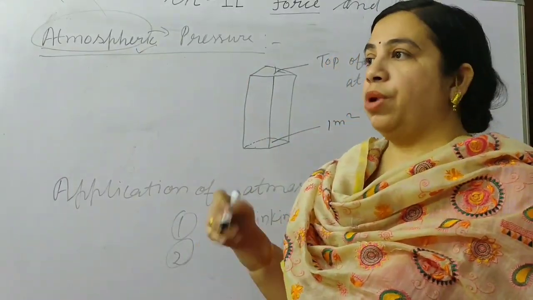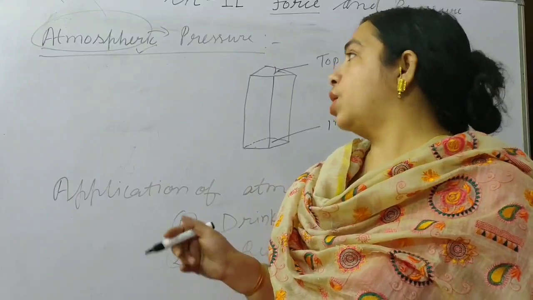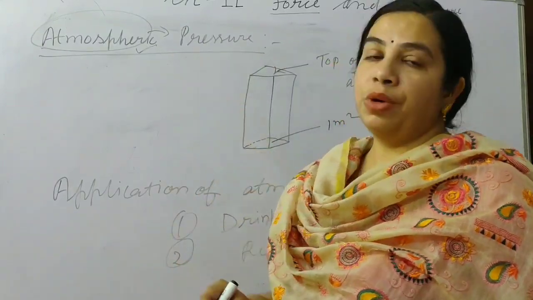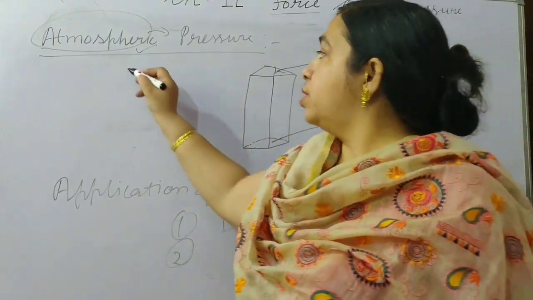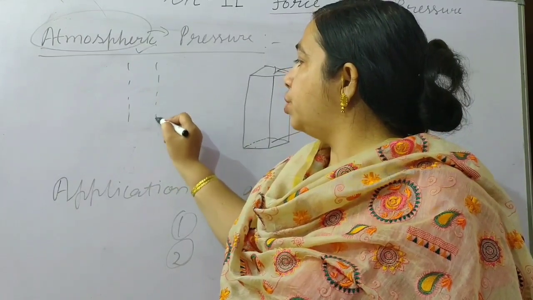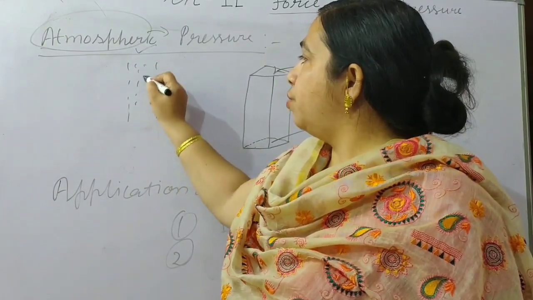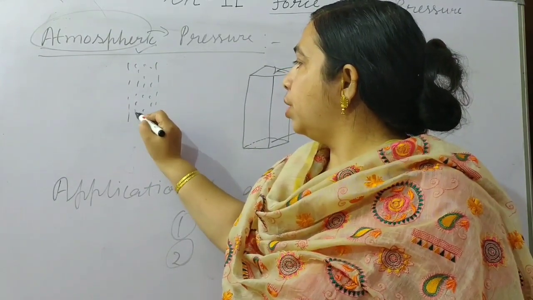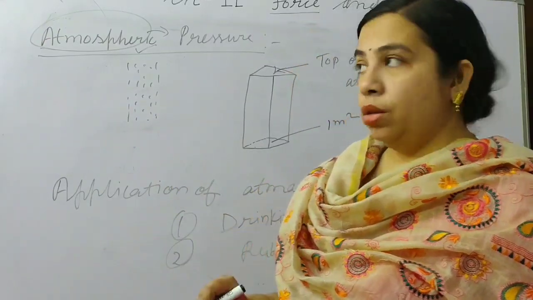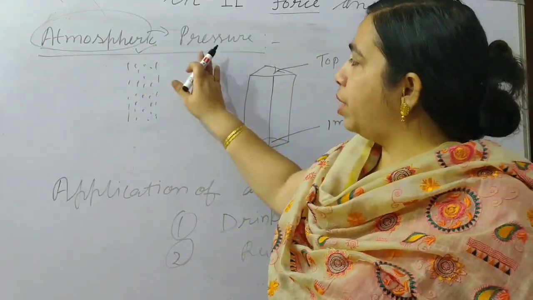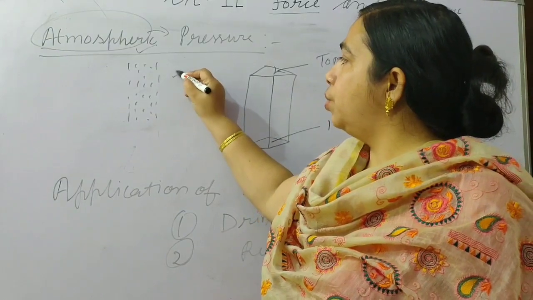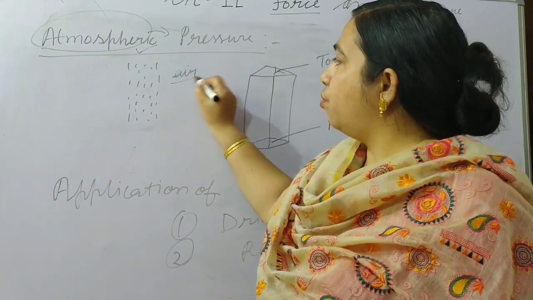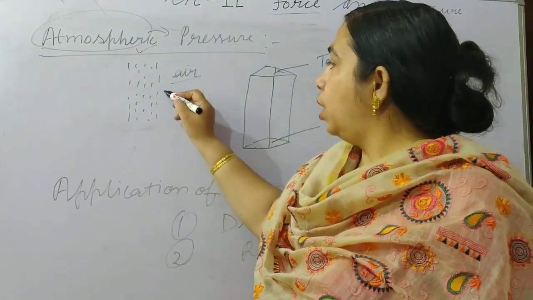So pressure due to the air in the atmosphere is known as atmospheric pressure. We consider this air pressure to be due to the weight of air in the air column.